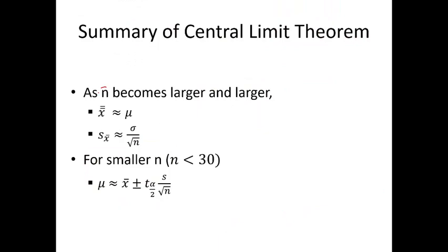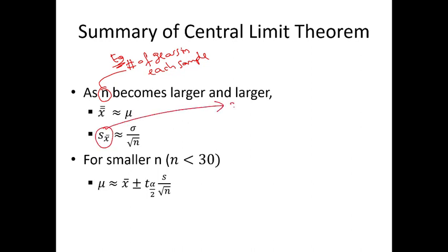As n becomes larger and larger, where n, if you remember, was the number of gears in each sample in our example, the grand average becomes the same as the population average. And this is the standard deviation of a sample average.